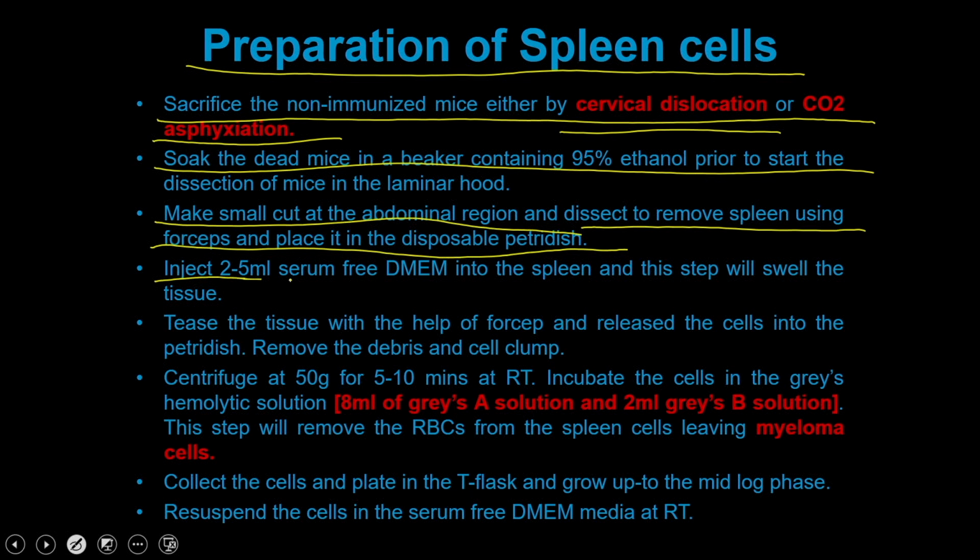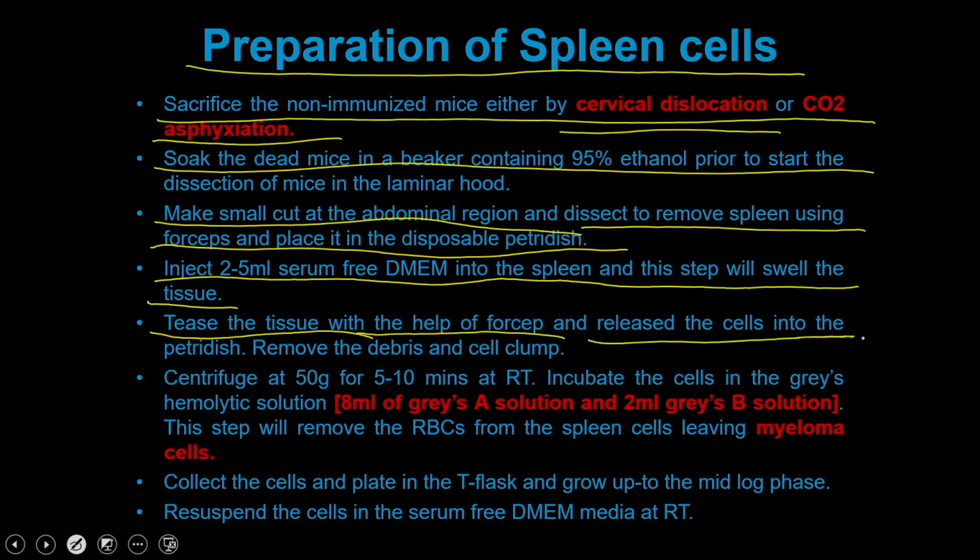Then you inject 2 to 5 ml serum free media into the spleen, and this step will swell the tissue. For example, if you inject it into the spleen, it is going to swell. Then you break the spleen with the help of the forceps and release the cells into the petri dish. Then you remove the debris and cell clumps.